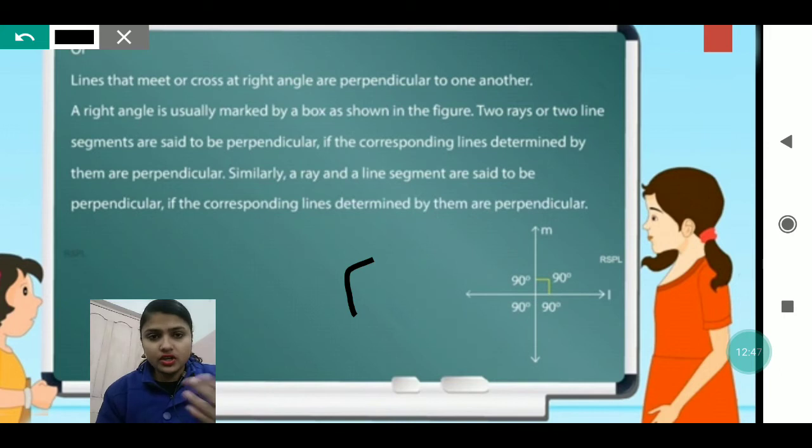Similarly, a ray and a line segment are called perpendicular if the corresponding lines determine them as perpendicular, meaning if they are forming a 90 degree angle at any one point, then that is called a perpendicular line. Lines that meet or cross at right angle are perpendicular to one another.